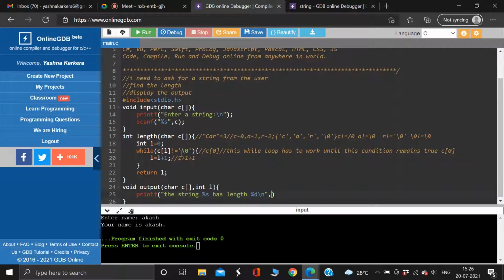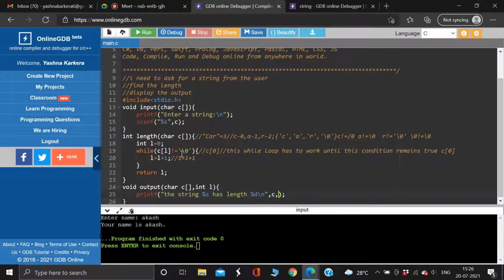Come on, guys. C, and brackets, semicolon. Tribhuvan says L. Not like that. After the bracket, semicolon.